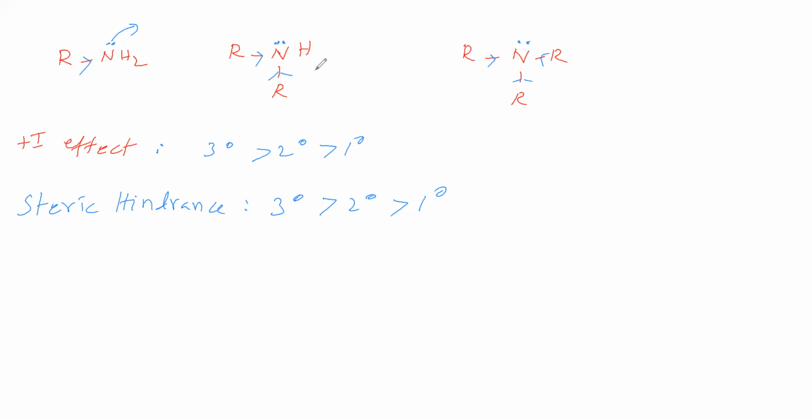Out of these three, where the plus I effect is highest, in this one, the lone pair density is highest, here it is low, and here still lower. A high lone pair density means a high donating tendency. So here the lone pair density is much higher compared to these two, so it has a higher tendency to donate. Therefore its basic strength is high when compared to these. This is based on the plus I effect.